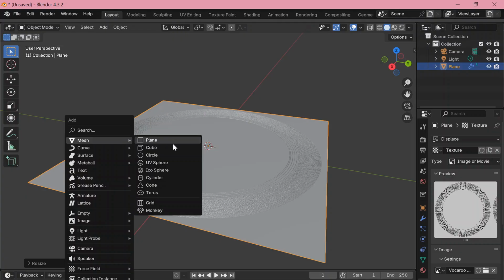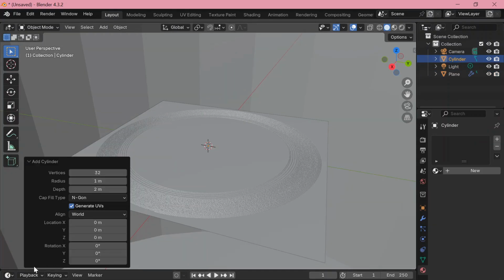So now we make a cylinder which is 71 mm in diameter and 1.5 mm in height. This will be the foundation of our record.